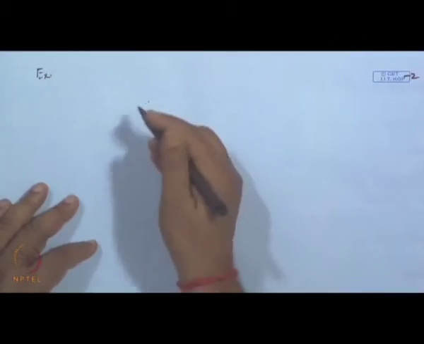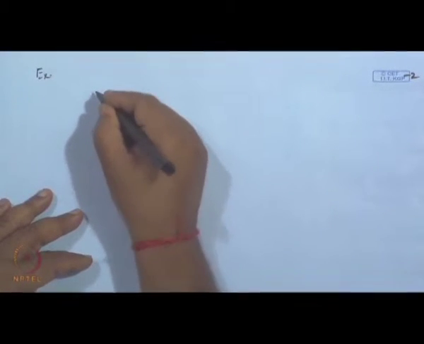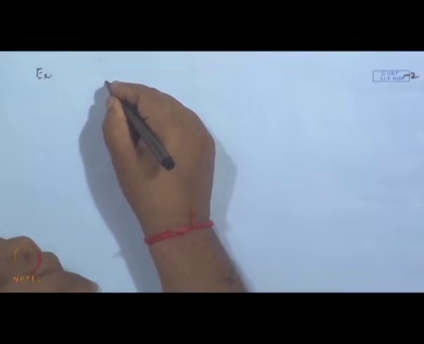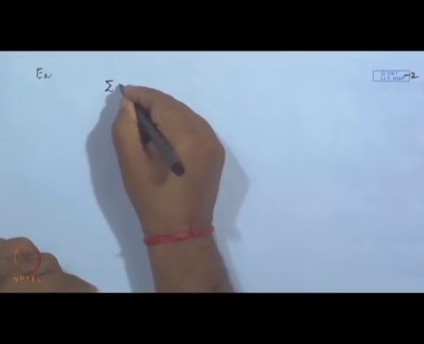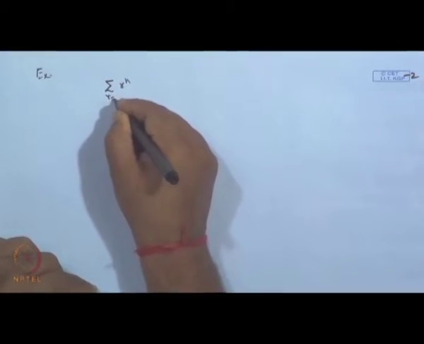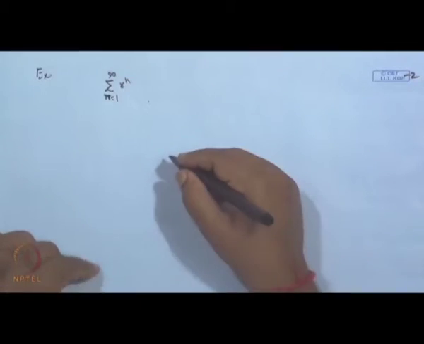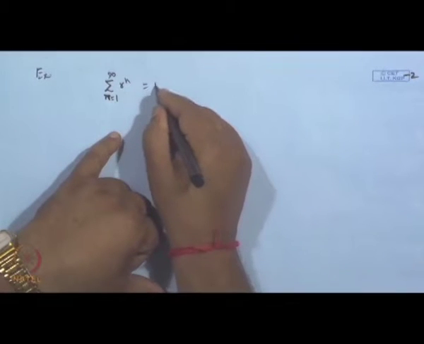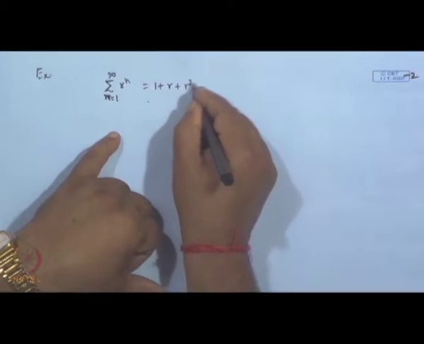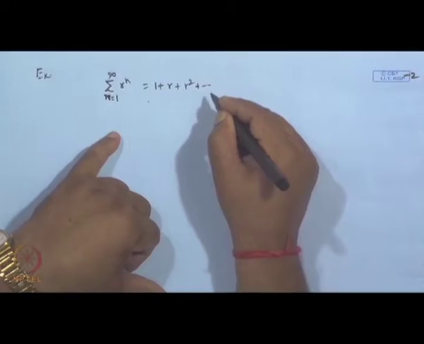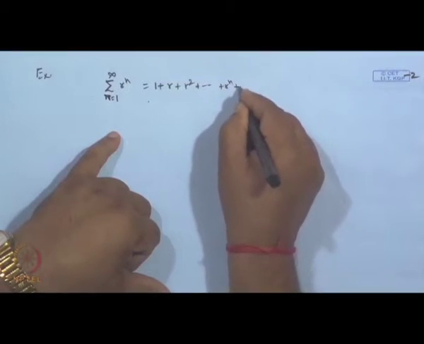For example, suppose we have the series sigma r to the power n, n is 1 to infinity. That is the series 1 plus r square and so on plus r to the power n like this.